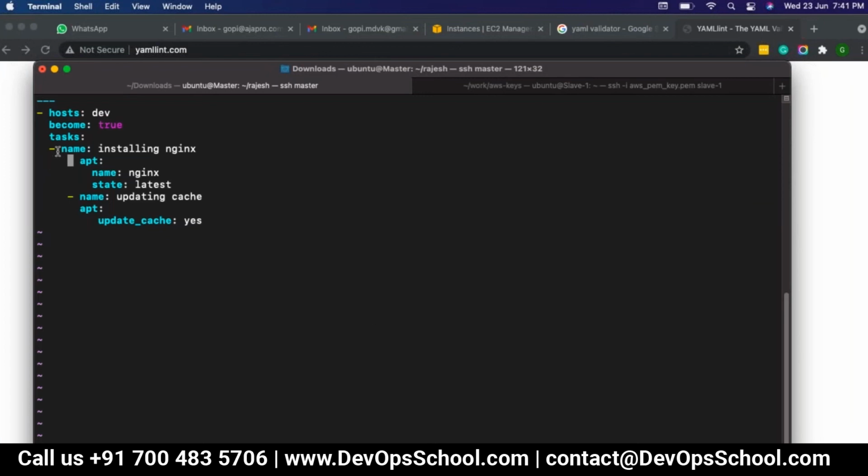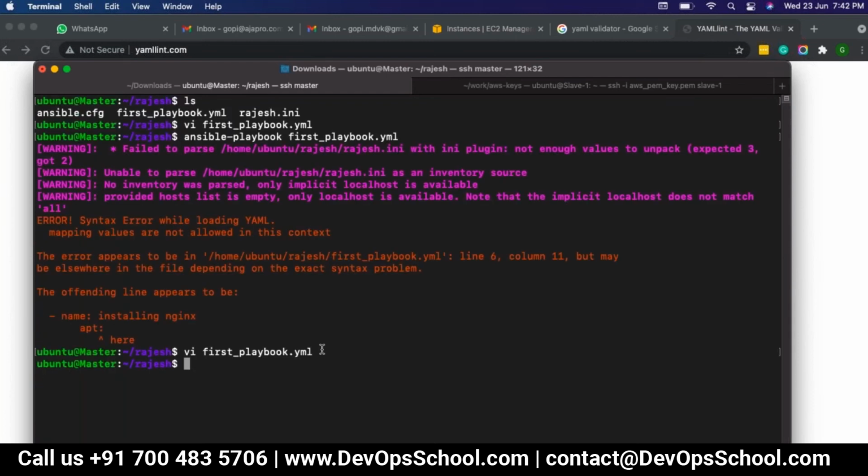See the indentation for name and app. The name and app, whatever the module name, should be at the same indentation. If not, then also you will get the error. Let me show you that. Now we have only one task, but if I run even one task, what will happen?